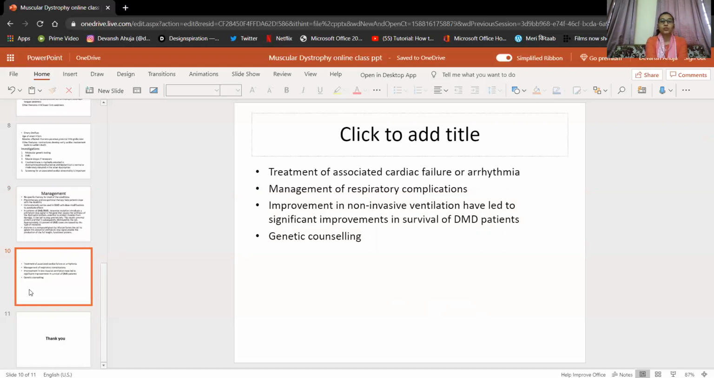So this is the genetic counseling. Genetic counseling is important to see the probability of occurrence of the disease in the next generation. So this is very important. So this was all about the muscular dystrophies: clinical features, various types, investigations, and probable management.